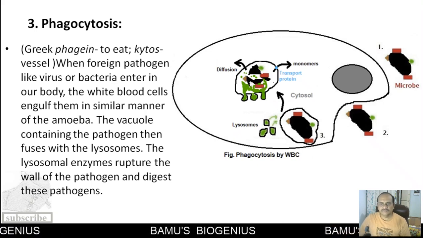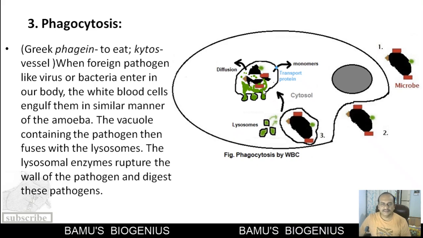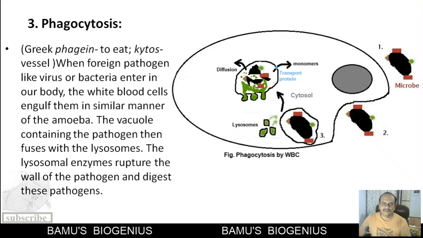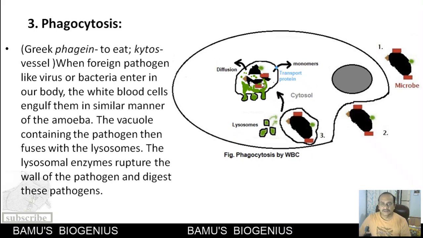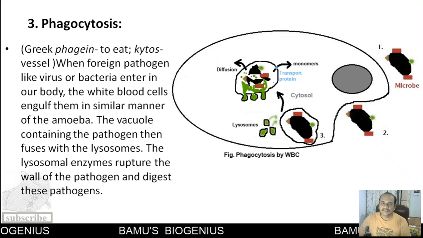You will find that the microbes present in the vicinity are engulfed by these cells, and the vesicle that is formed fuses with the lysosome. The lysosomal enzymes act upon it and digest all the material present in the microbe. We can say they first kill the microbe by digesting the plasma membrane, and then they eat it out.